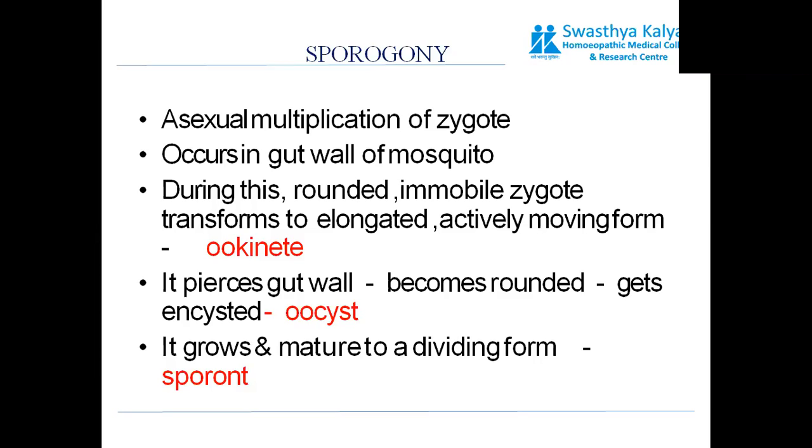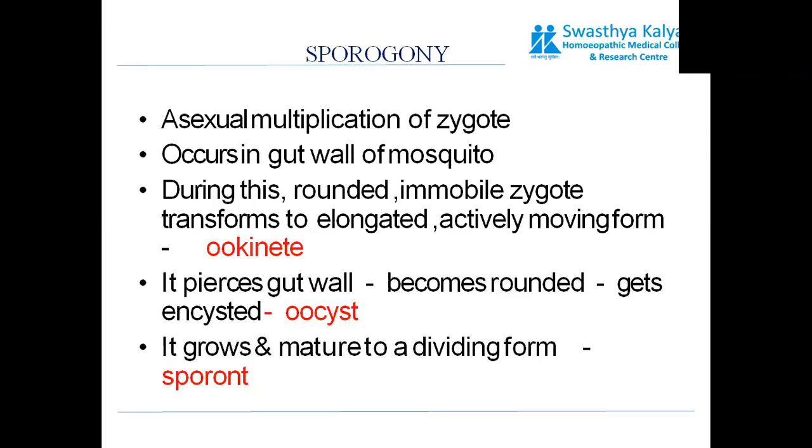So this asexual multiplication of the zygote will start in the gut wall of the mosquito. During this, the rounded immobile zygote transforms to an elongated, actively moving form, the ookinete, which pierces the gut wall and becomes encysted to form the oocyst.